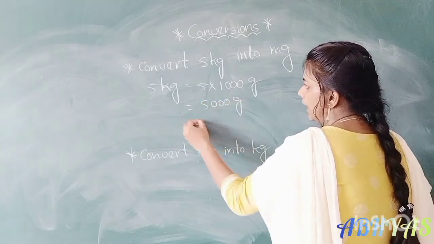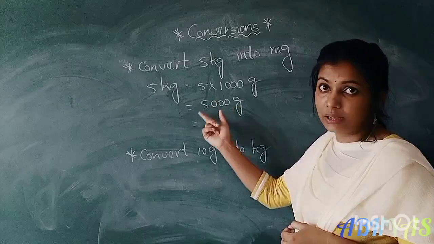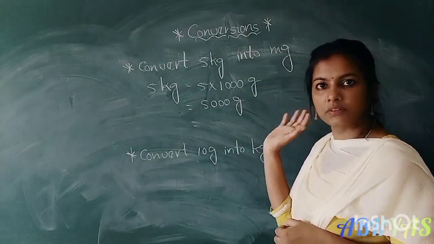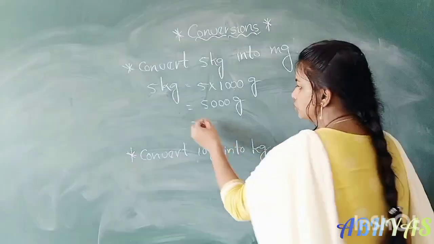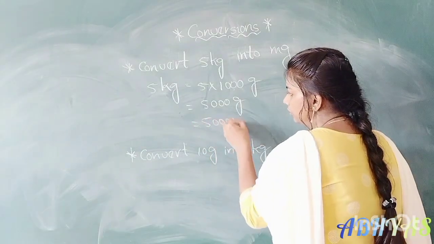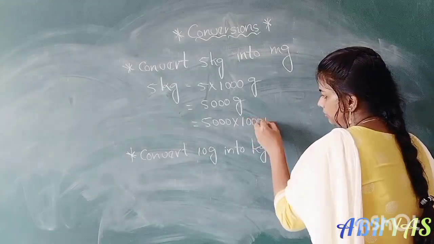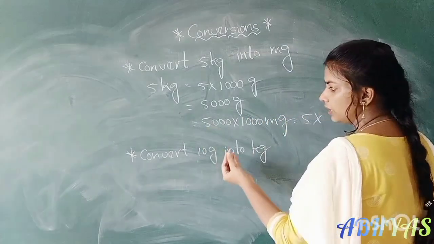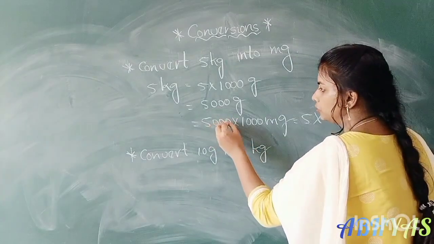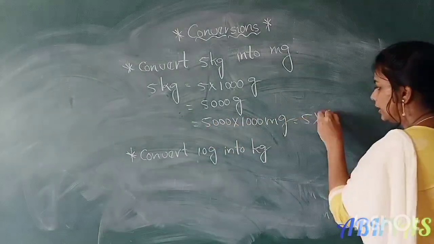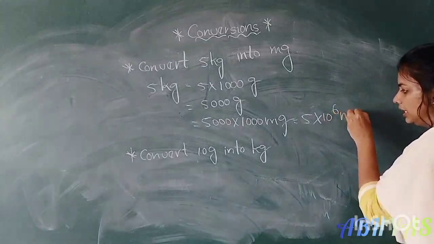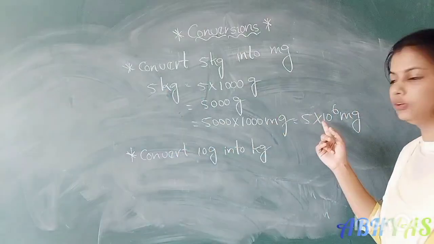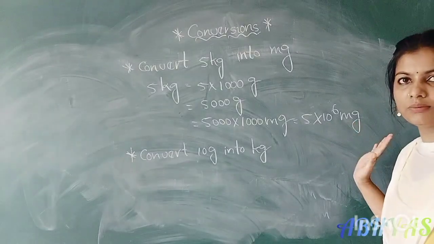5000 grams. Again we have to convert these grams into milligrams. 1 gram equal to how many milligrams? 1000 milligrams, right? So 5000 into 1000 milligrams. So that is 5 into 10 power, how many zeros are there? 1, 2, 3, 4, 5, 6. 10 power 6 milligrams. So 5 kilograms equal to 5 into 10 power 6 milligrams.